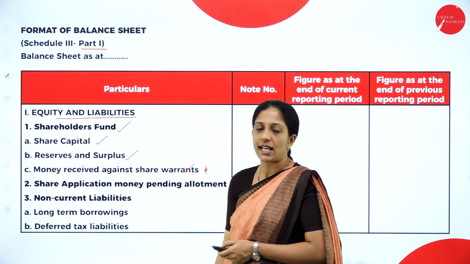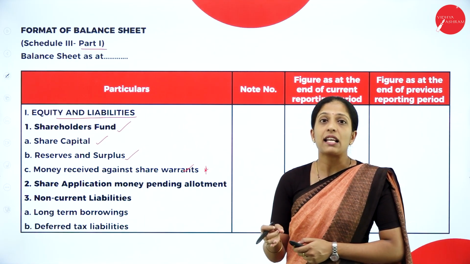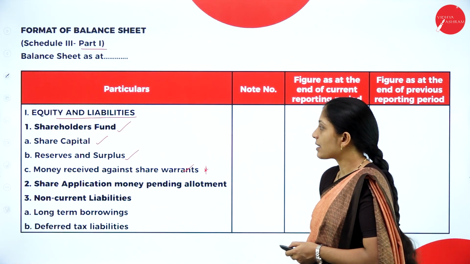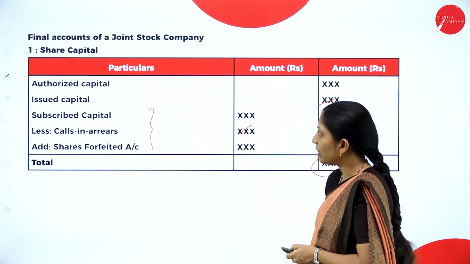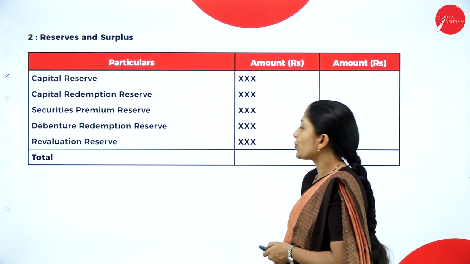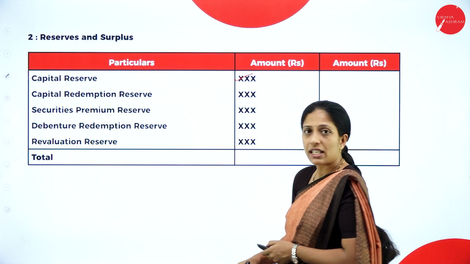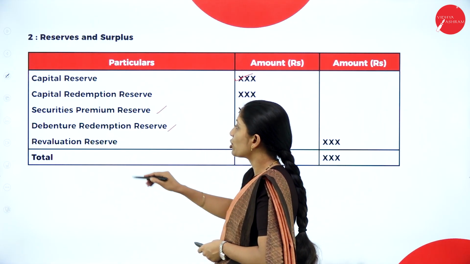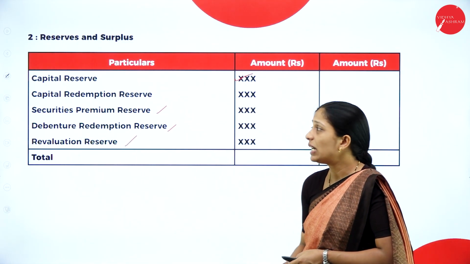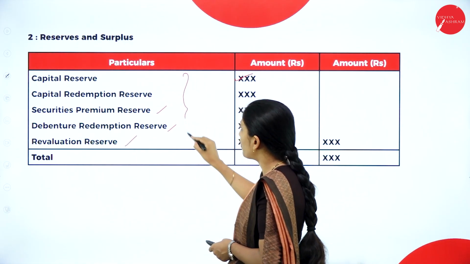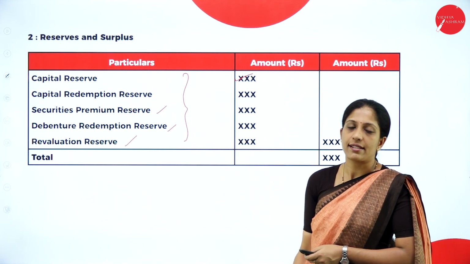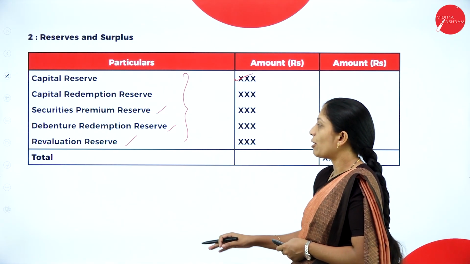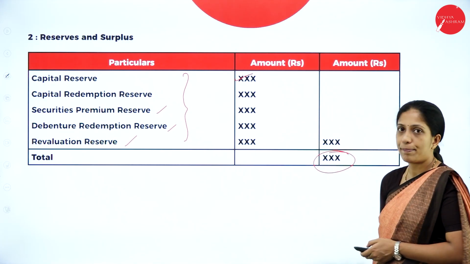Coming to your reserves and surplus, any reserves or any surplus comes under reserves and surplus. Let us see whether we have a proper note for it. Yes, we have capital reserve, capital redemption reserve, securities premium reserve, debenture redemption reserve, revaluation reserve. Any reserve or any surplus that comes under reserves and surplus should be recorded in your balance sheet. Okay, so hope you are clear about it. This total you will record in your balance sheet.